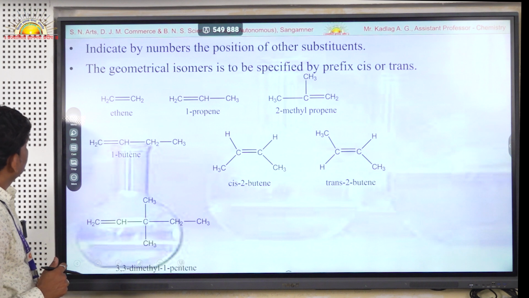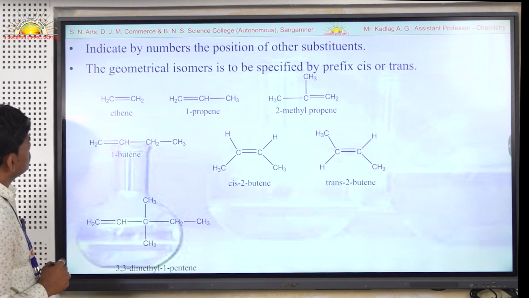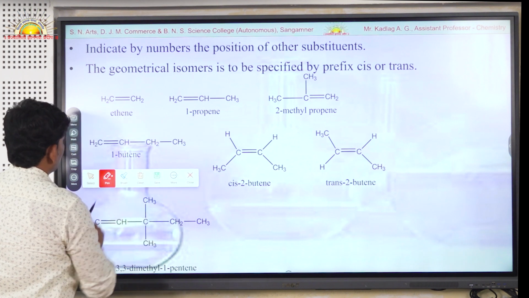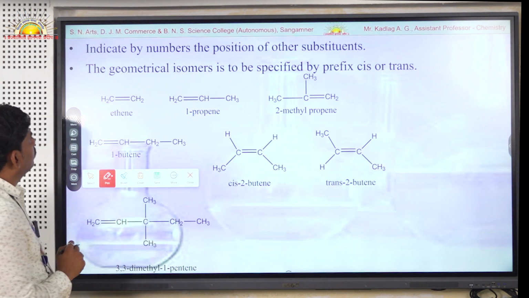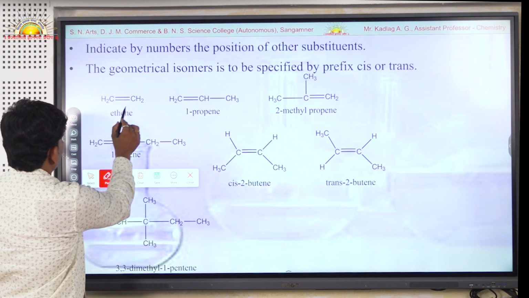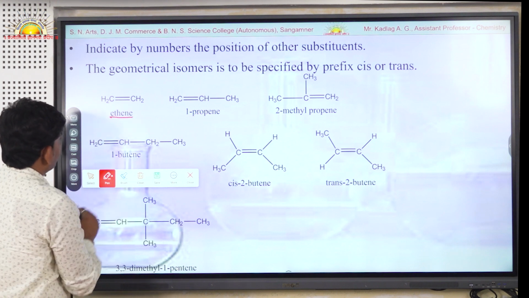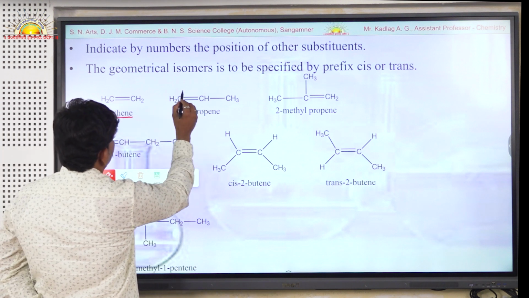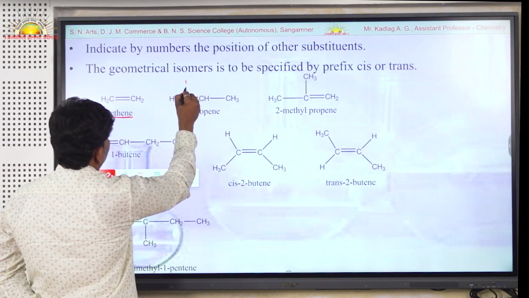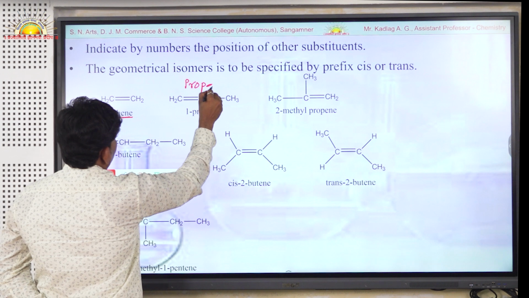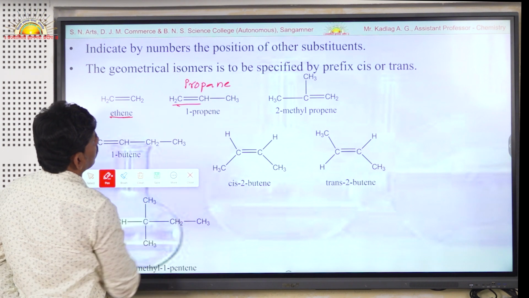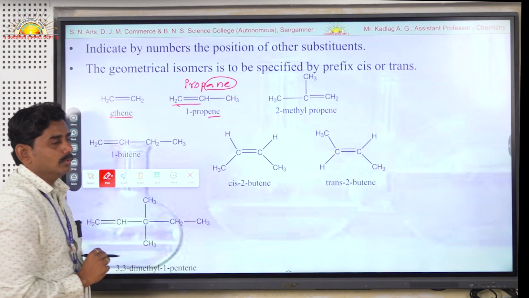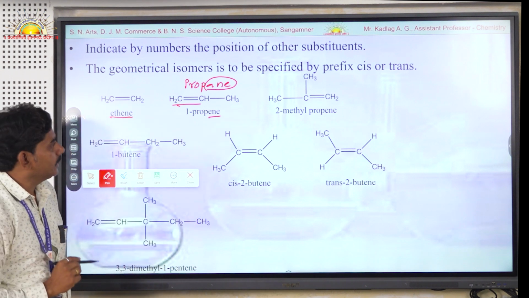Now see here some examples of this IUPAC nomenclature system. This first compound is known as ethene by IUPAC nomenclature, and the common name of this compound is ethylene. There are two carbons, that is ethane, and ANE of alkane is replaced by ENE. Now this compound has 3 carbons. If this were a saturated alkane, then this compound would be known as propane, but the first carbon has a carbon-carbon double bond, and hence this ANE is replaced by ENE, and this compound is known as propene, or it is also known as 1-propene.